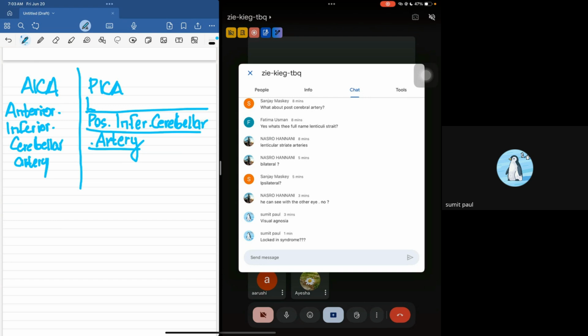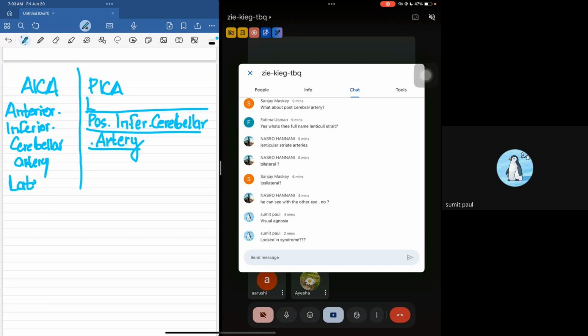I hope so. This is also known as the lateral pontine syndrome. AICA stroke is also known as the lateral pontine syndrome.